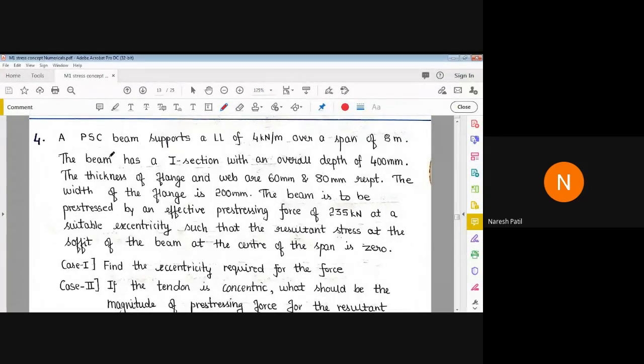So here the statement of the problem is like a PSC beam supports a live load of 4.